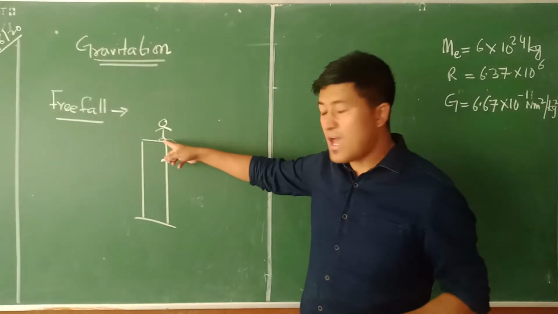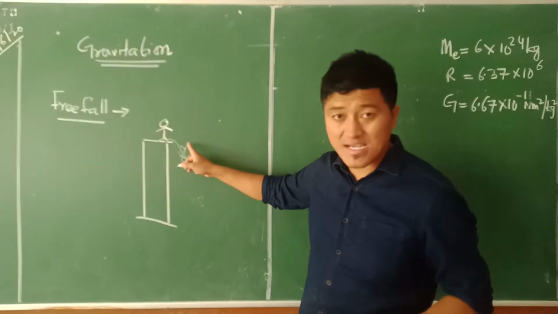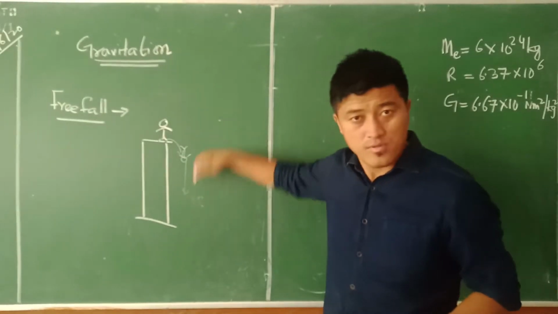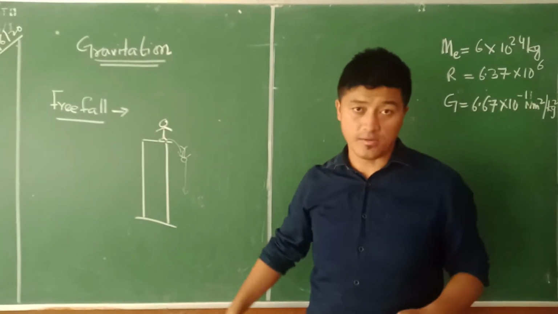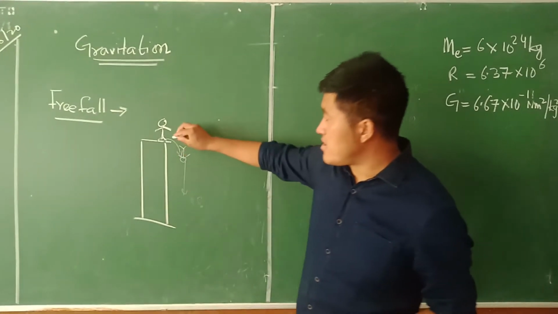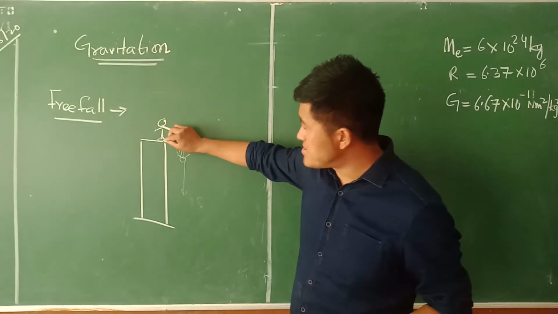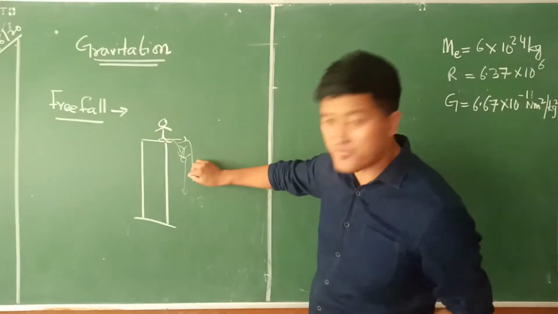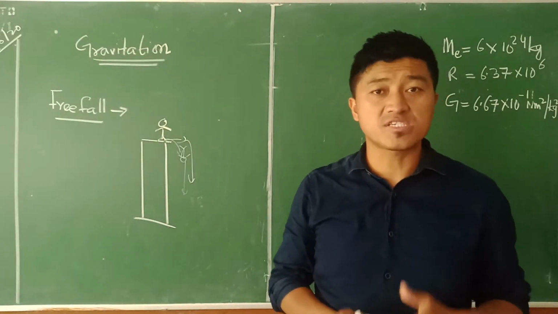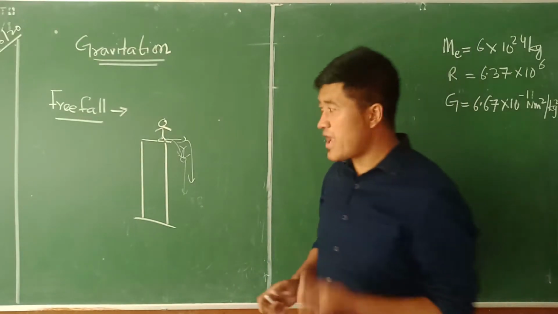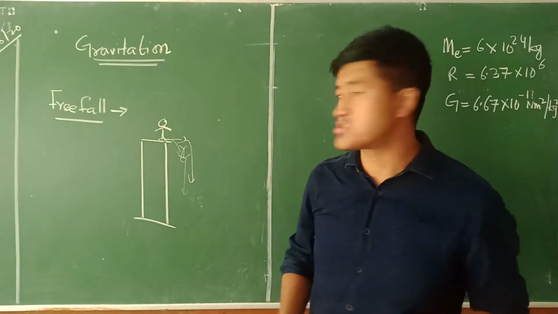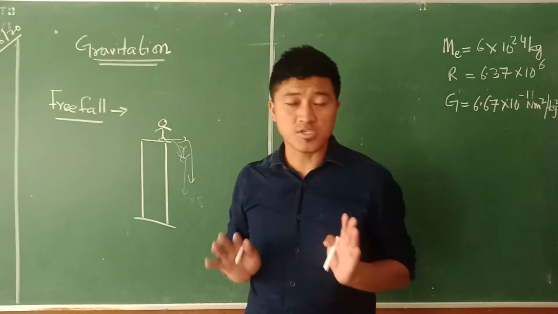for example, if he applies some more force to jump from that side, his speed is going to increase as he moves down the building, right? So if a person jumps in that direction, he will also move down. Now, why do you think this is happening? Because there is a presence of gravity. So any kind of object which falls under the action of gravity is what we call free fall in a simple sense.